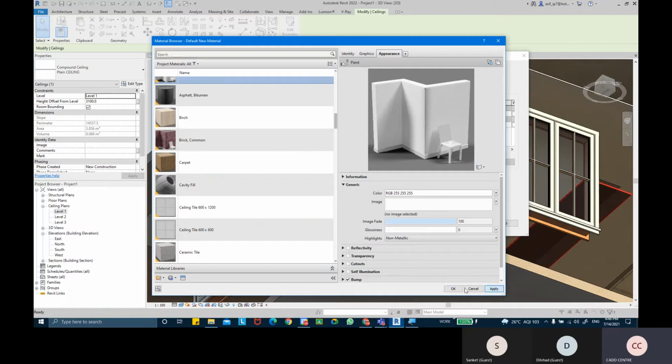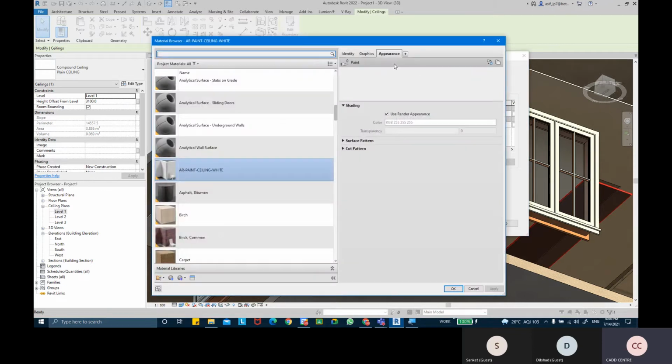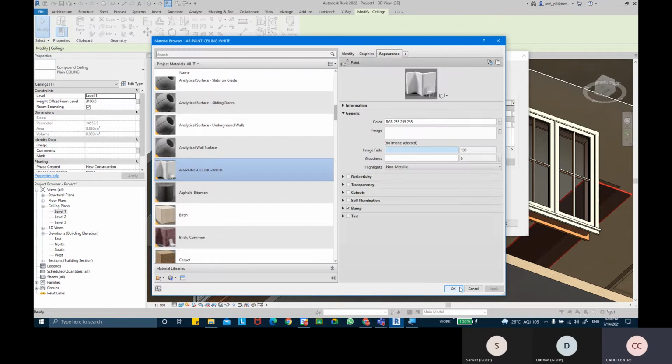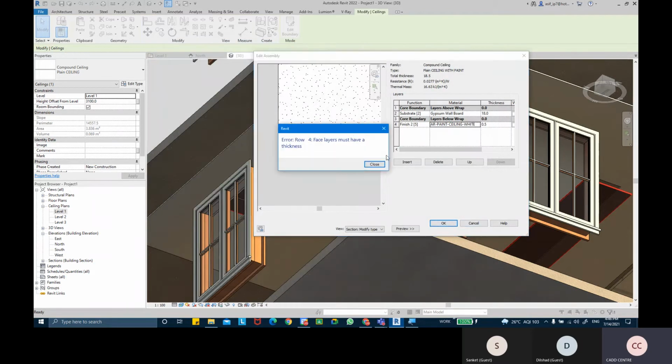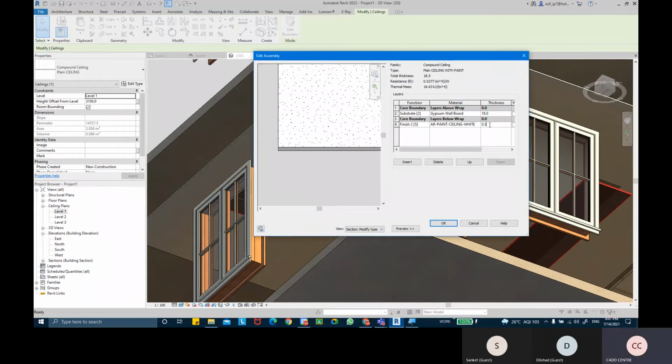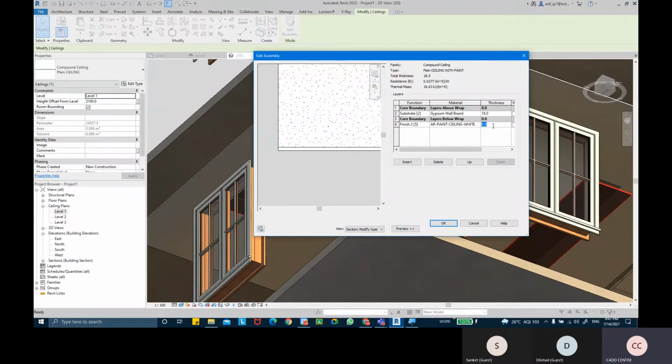You can click on apply, and okay, and then you've got that material applied. You can click on OK. Yeah, but we have given thickness also, but 0.5 is not accepting, so make it 1.